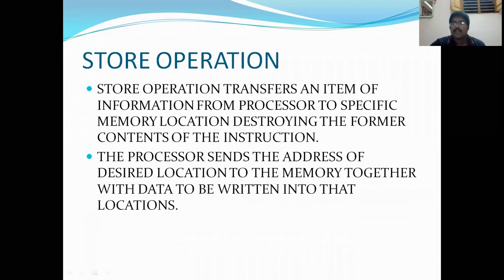The store operation transfers an item of information from the processor to a specific memory location.